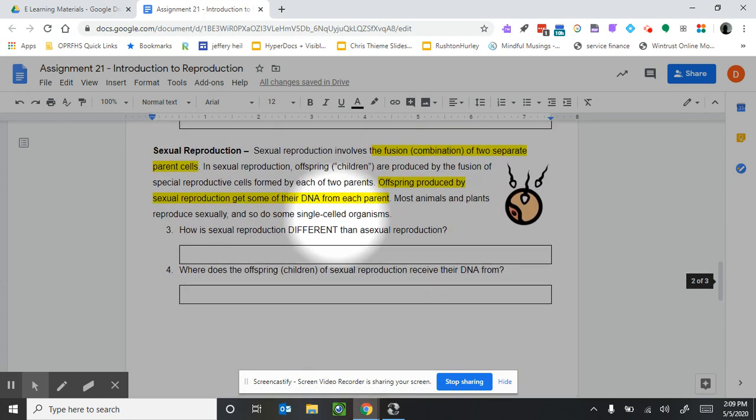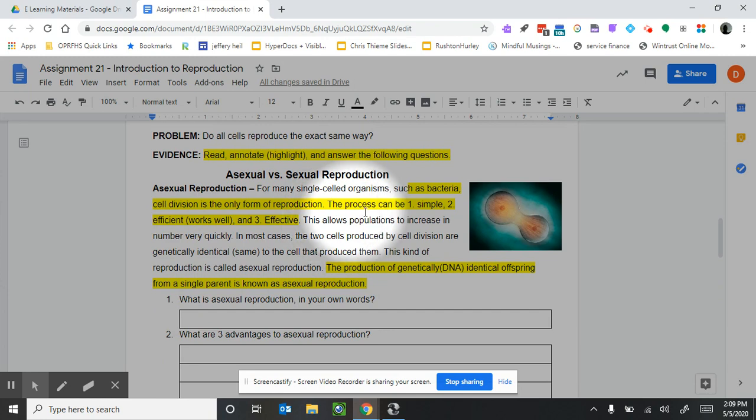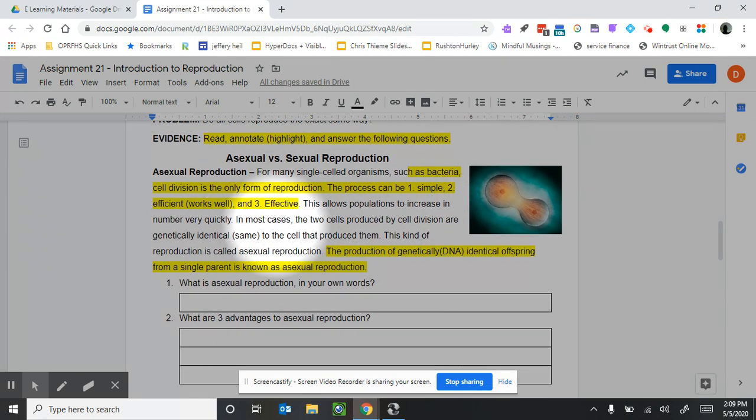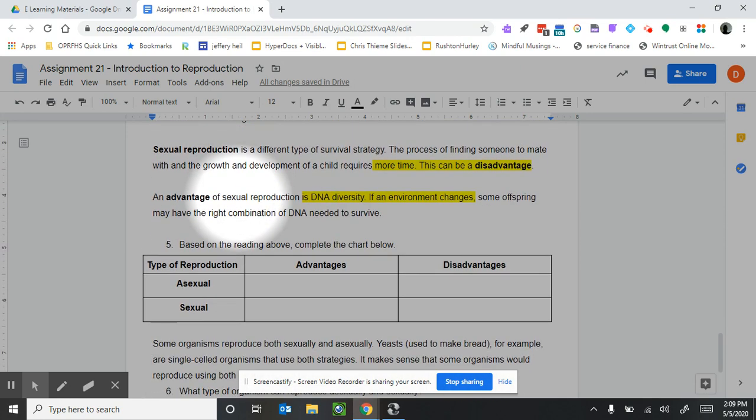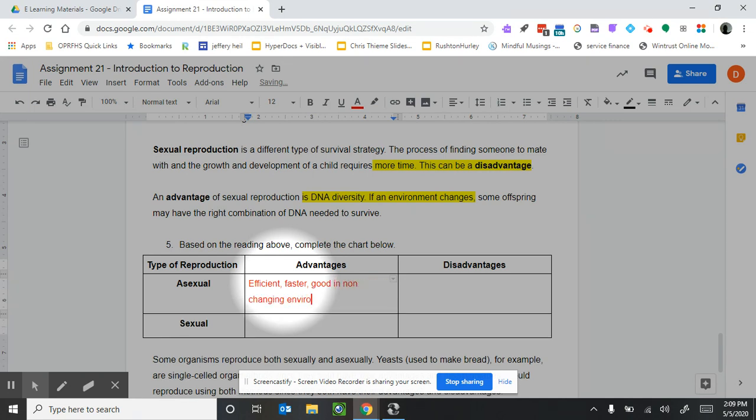We also saw reading earlier, if we go back up, that it was simple, it's efficient, and it's effective. So we've seen 4 things that are an advantage for reproducing by yourself. Those answers go down here. So we have efficient, faster, good in a non-changing environment, and only one parent.